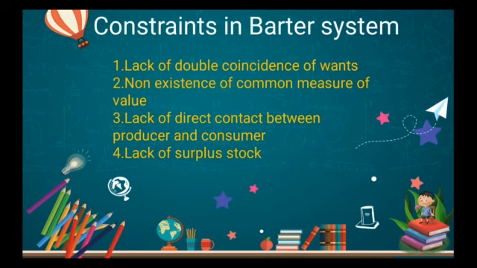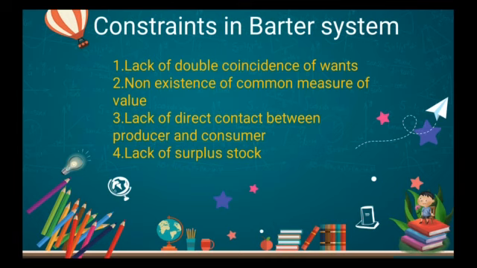That is not possible. So if I have an excess, as I told you in the very first example in the barter system itself, A has some 10 kgs of goods in excess in his hand. In that situation only, he exchanges the goods with B. If he has produced only 10 kgs of rice, then it is enough for his family only. So in that place the barter system is not applicable. Whenever there is a surplus of stock with the people, only then can they go for the barter system. So that is one more difficulty which we face in the barter system.